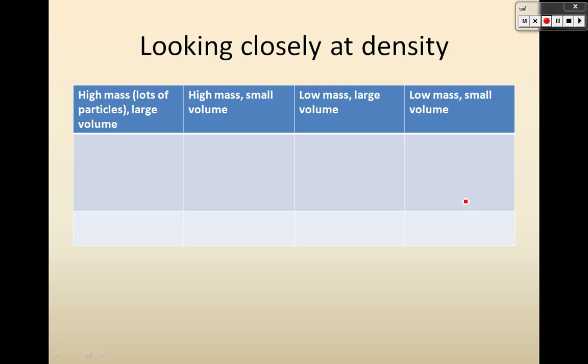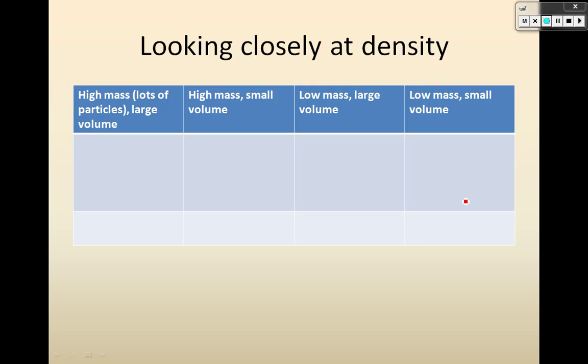Okay, so let's look a little more closely at density. You have on your note-taking guide this chart, and so we have some choices. We could have high mass, so lots of particles, and a large volume. We could have a high mass and a small volume. We could have a low mass and a large volume, so few particles but taking up a lot of space. Or we could have a low mass and a small volume.